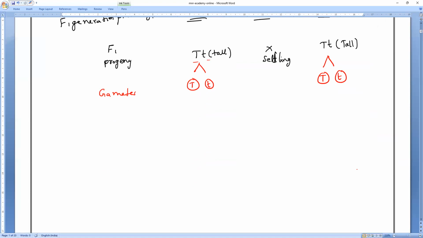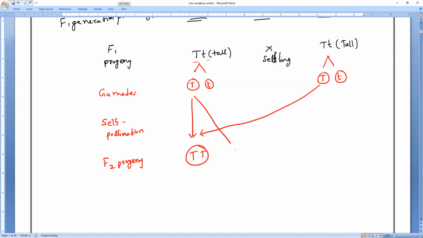Clear? So now he is allowed for what? Self-pollination. Am I right or wrong? It is self-pollination. Already we have mentioned it, but again I am mentioning it so that he will get the F2 progeny. So for the F2 progeny, what is the crossing? Self-pollination. So you'll get capital T into capital T. Next, capital T into small t. Next, capital T into small t.